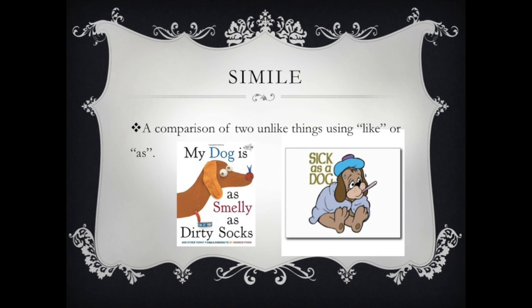All right, up next we're going to talk about similes. And similes are very similar to metaphors. They're, again, comparing two unlike things. But in a simile, the poet uses the word like or as. And I picked these two because they're very cute and have little puppies on them. And the first one is, my dog is as smelly as dirty socks. Comparing the dog to dirty socks.